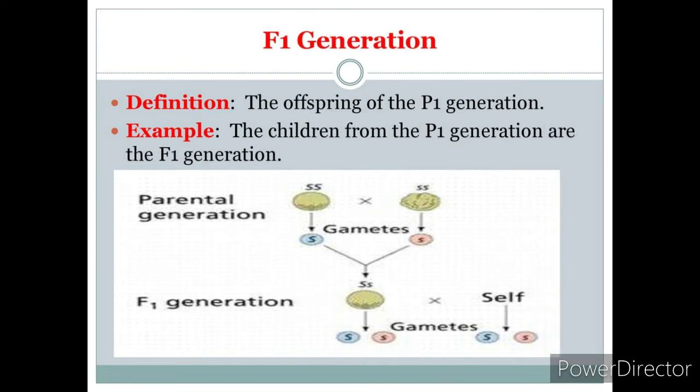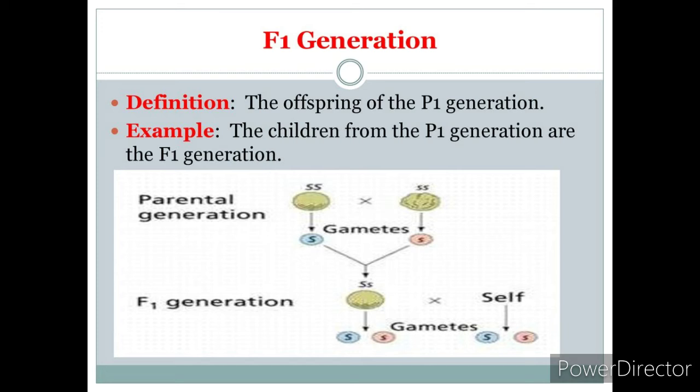Now what is meant by the F1 generation? When two parents cross to produce progeny or offspring, their progeny is called the first filial generation or F1 generation.